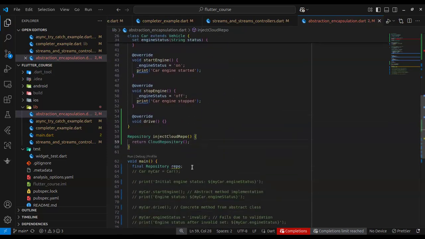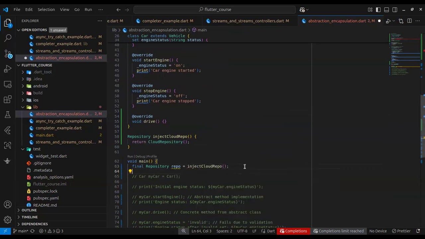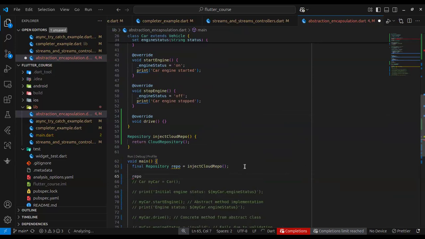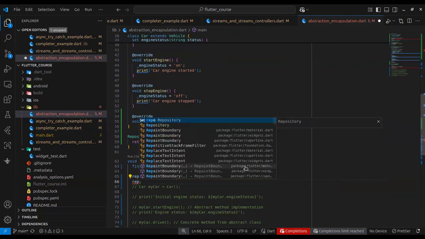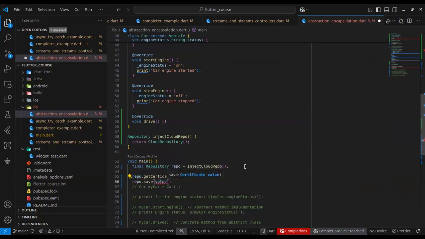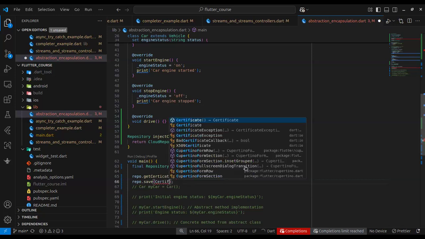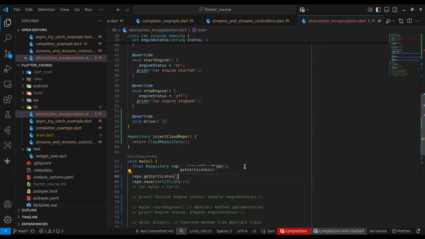So now instead of calling this constructor directly, I just get it from somewhere. Of course, with get there are more advanced dependency injection systems. So now what I do is call the methods through the contract: getCertificate, repo.saveCertificate.